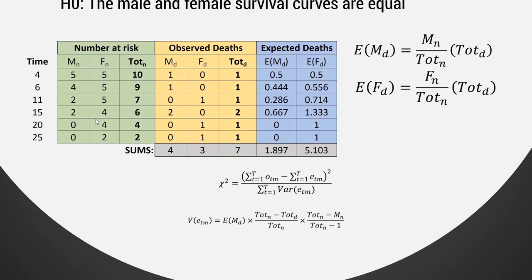All right, now, there is a slightly alternate chi-squared calculation that gets made, and in R, they do it slightly differently. For the sake of completion, I'm including it here, where instead of the denominator being the sum of the expected terms, it's actually the sum of the variance of the expected term. So look, if you care about the exact formula they use in R, then this is it here. It's really full on, but it can be done. If you want to see this exact spreadsheet where I calculate manually what they get in R, you can go to zedstatistics.com and download that spreadsheet, and hopefully that would make a little bit of sense to you.